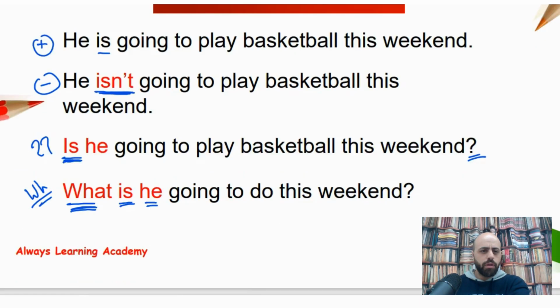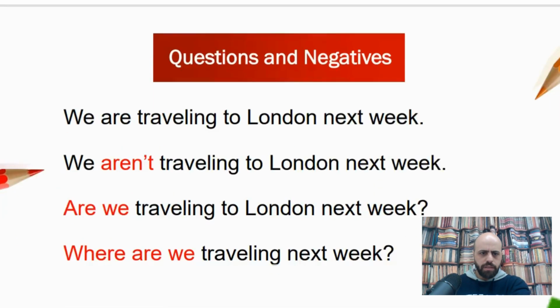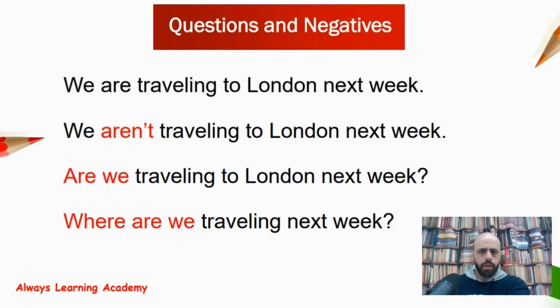Now for the present continuous here, the positive sentence that we have is, we are traveling to London next week. Okay, how can we make it negative? Very simple, just add not after the helper. So we aren't traveling to London next week. How can you make a question? Make the switch. So it becomes, are we traveling to London next week?